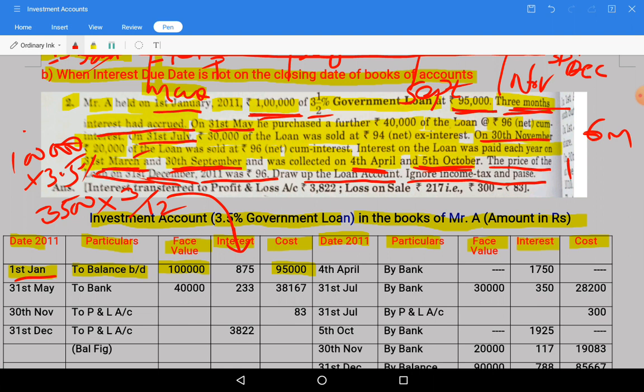On 1 lakh rupees opening value we are having. So 1 lakh into the 6 months period interest we need to calculate, that is 3.5%, into 3.5%. It is a little difficult to write here.